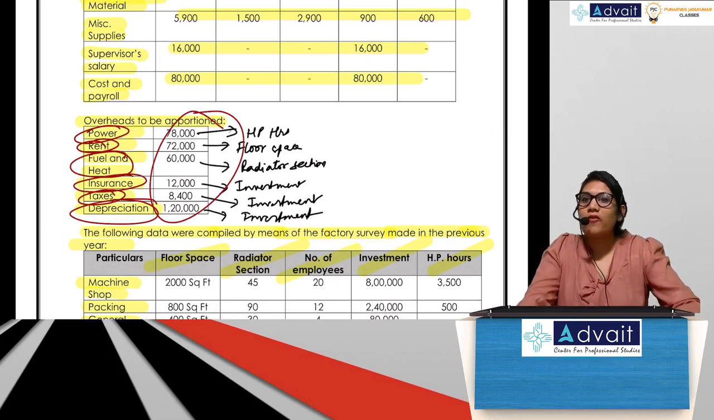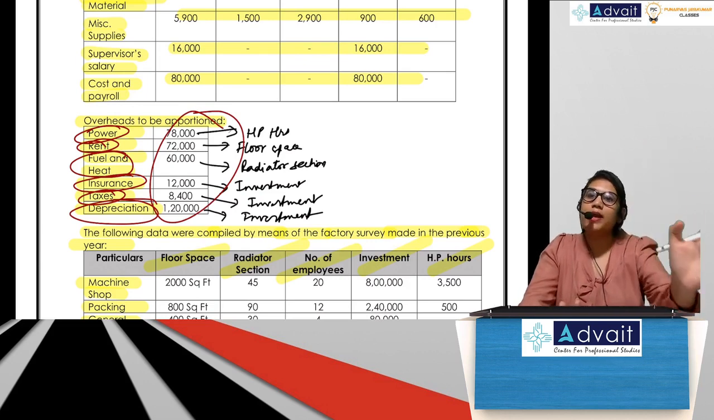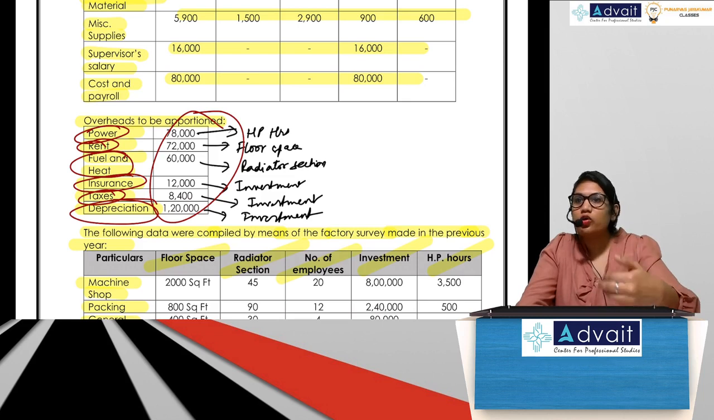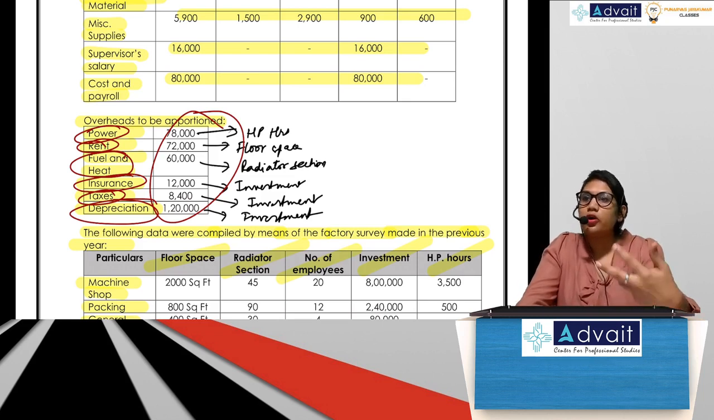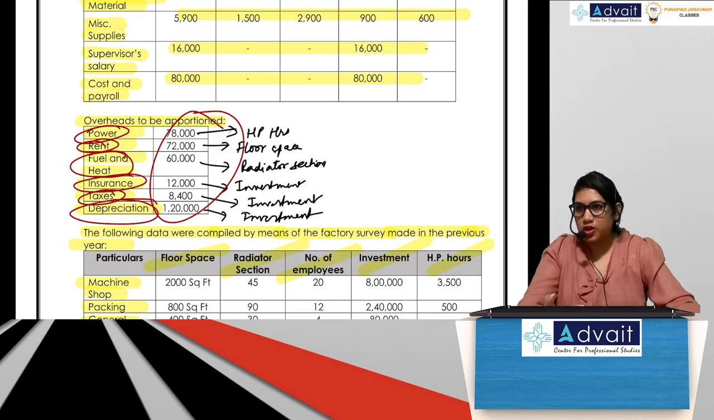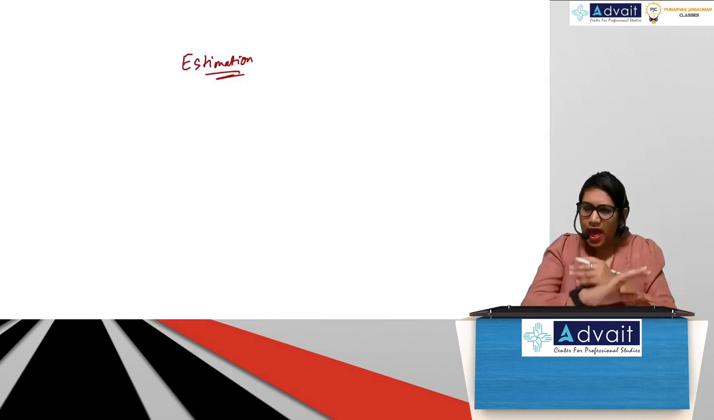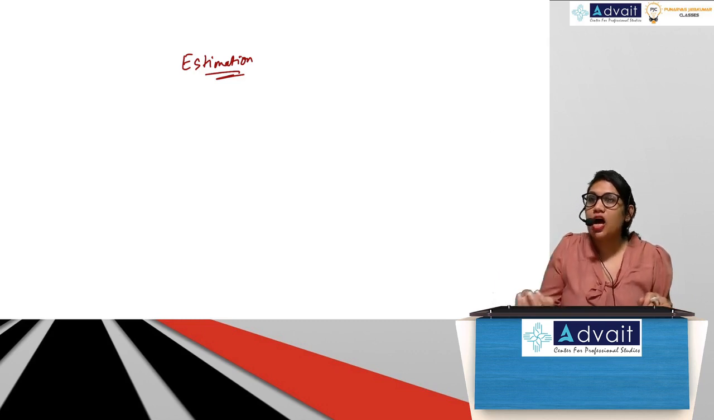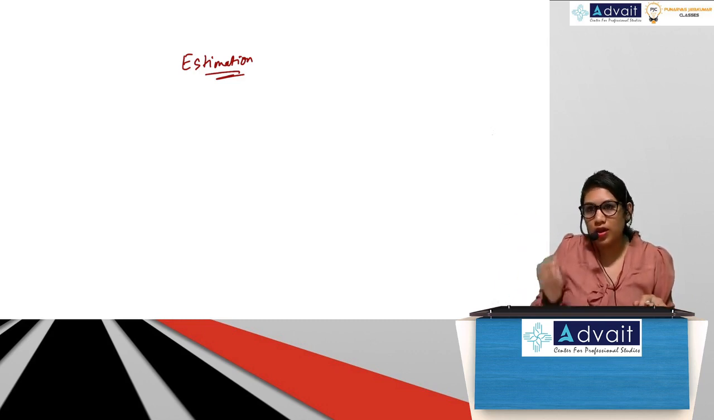Because overheads can be ascertained only at the end of the period. In the middle, if something comes and you need to give a quote, if you need to determine the cost of your product, then what do you do? You have to rely on estimation. So in overheads, everything is based on estimation. So when you are charging overheads to your product also, everything is estimated.